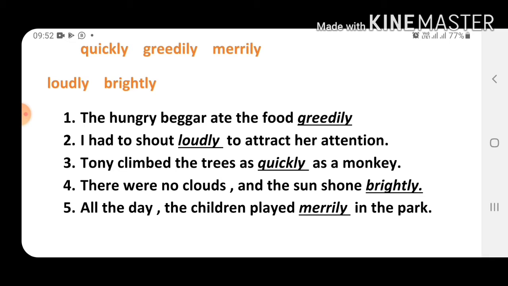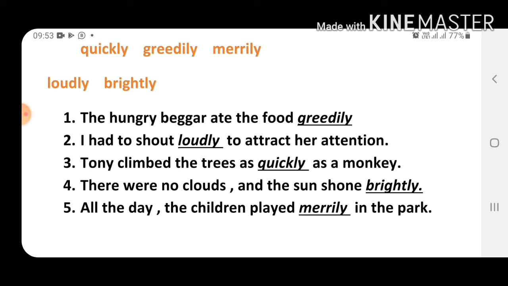There were no clouds and the sun shone brightly. Here we have to see the action. The sun's action is shown, shine करना. सन का एक्शन होता है शाइन करना. The sun shone brightly. This is the appropriate word for the sun, because the sun shone brightly. क्लाउड्स नहीं हैं, there were no clouds and the sun shone brightly. So shone is an action, and how is the action done? Very brightly. So brightly is the adverb of manner.